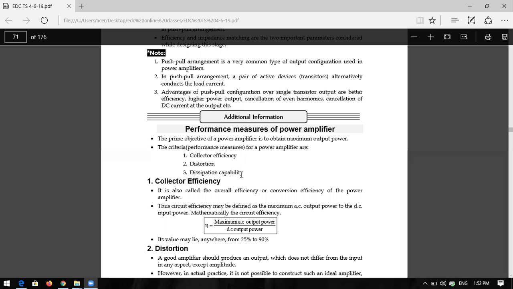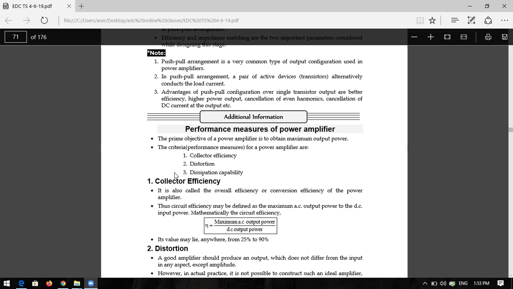So the maximum AC output power is divided by the DC input power. This is output, this is input. Change it in your notes and book also. Maximum AC output power to the DC input power. Output power is AC, input power is DC.